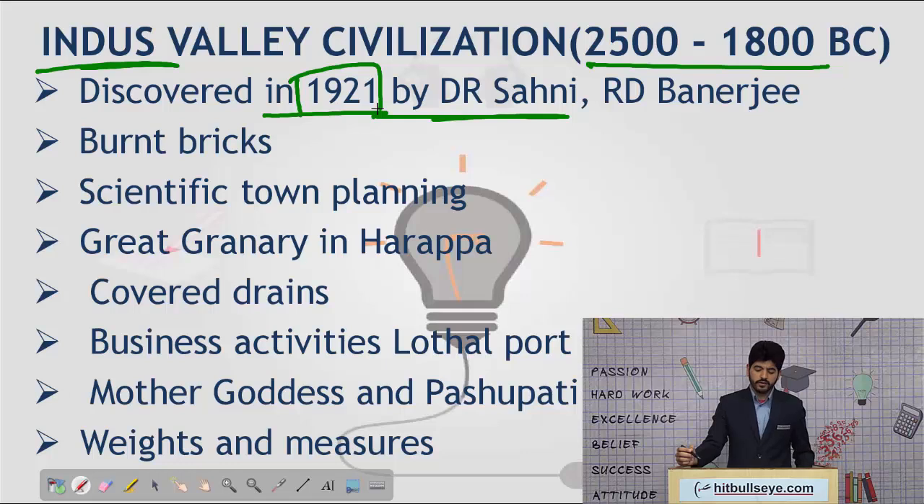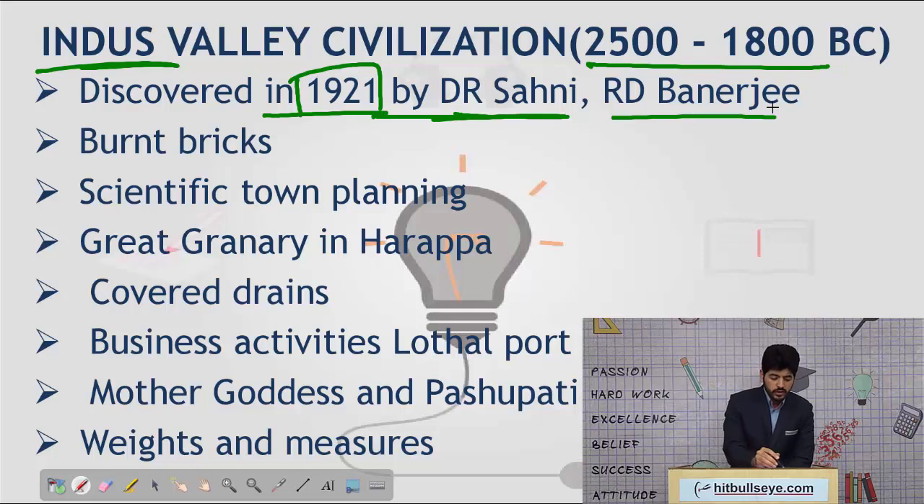The Indus Valley Civilization was discovered by Dr. D.R. Sahni and R.D. Banerjee. These were part of the Archaeological Survey of India. Now, when we discuss the Indus Valley Civilization, the first and foremost thing that we look at is the kind of development that the people of the Indus Valley Civilization had taken up.